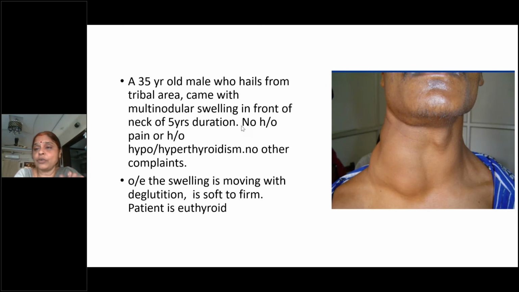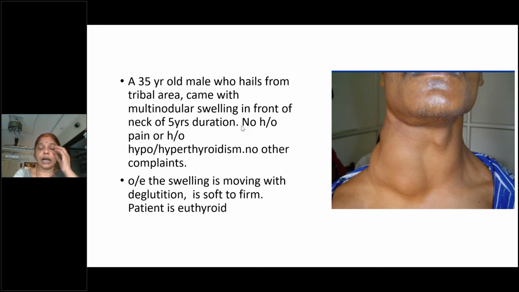Next, you also have to observe the opposite side. You must not forget, if you have any nodule or swelling on one side of the neck, you look at the opposite side of the neck also. Then after completing this inspection, that is, you have seen the site, size, shape, borders, extent, skin of the swelling, and then surface. Then you have looked for pulsations. Then you have also checked for deglutition. Now come to any other swellings in the other parts of the neck.